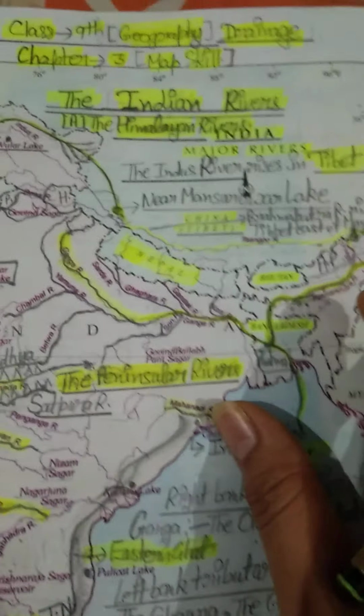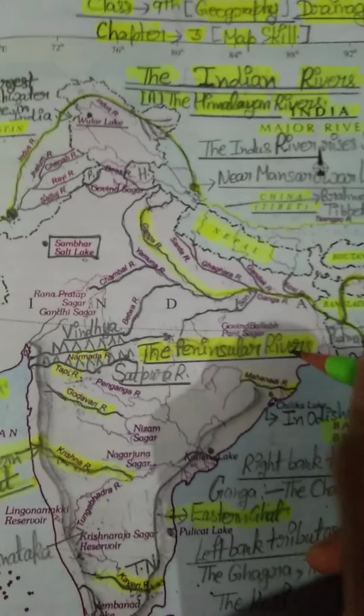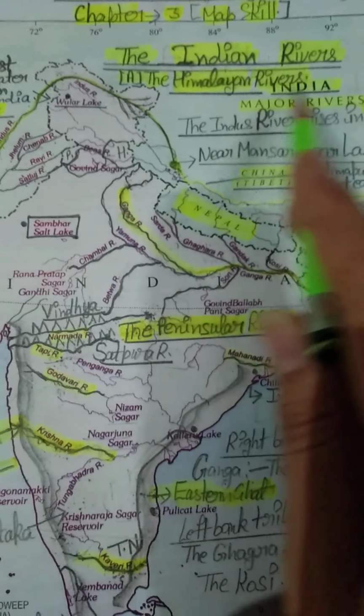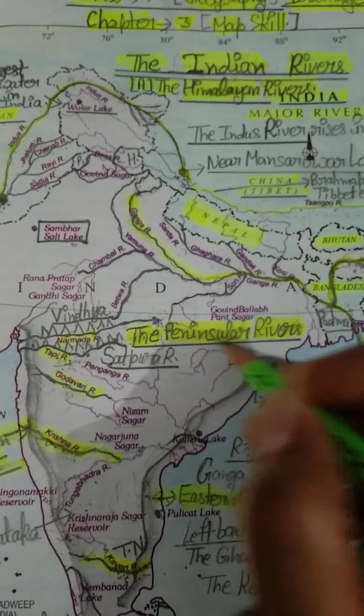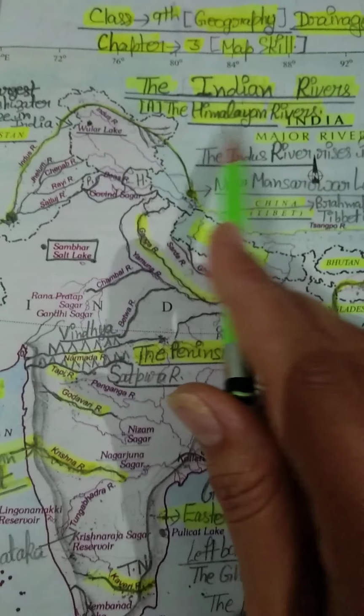So students, we can divide our Indian rivers into two groups: number 1, the Himalayan rivers, and number 2, the peninsular rivers. Let me tell you that in this video we will revise our Himalayan rivers only. In my next video I will give you the revision related to the peninsular rivers. So let me start the map work of Himalayan rivers.